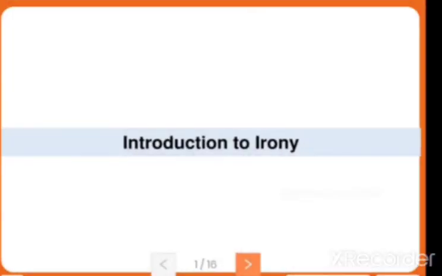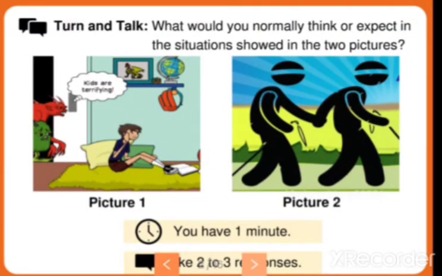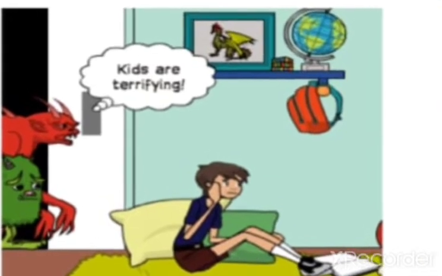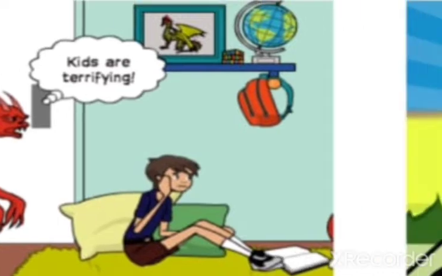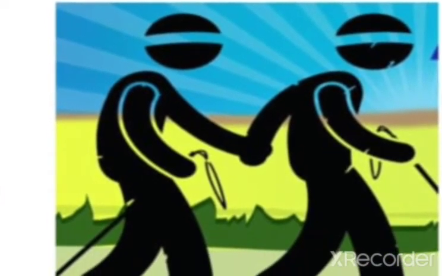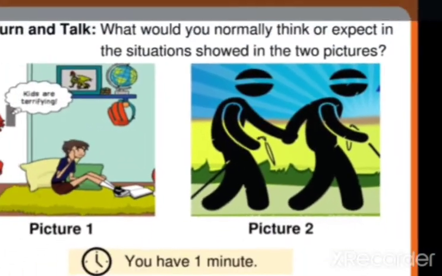So from the story, A Gift of Chappals, we are going to find out whether it was irony or not. So here is the picture for you, two pictures. You can see the first picture. On the left side you can see some kind of monster standing, and the kid was getting afraid of it, right? And on the right side you can see that the blind man was helping another person, isn't it? So this is what the two pictures show.